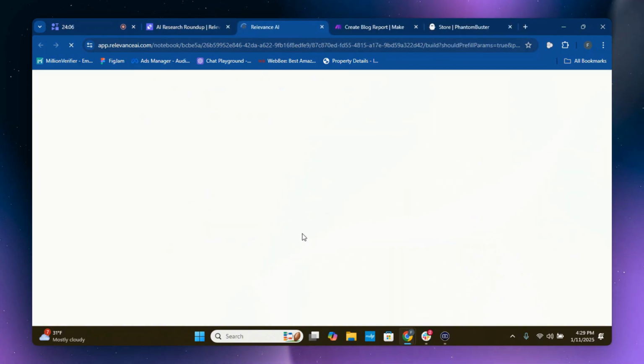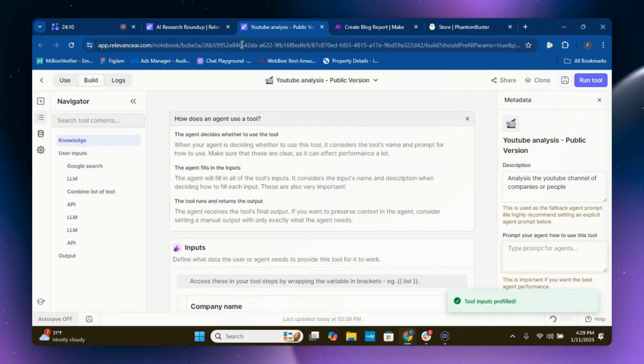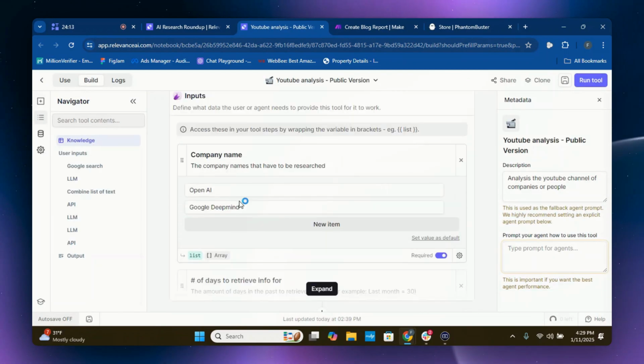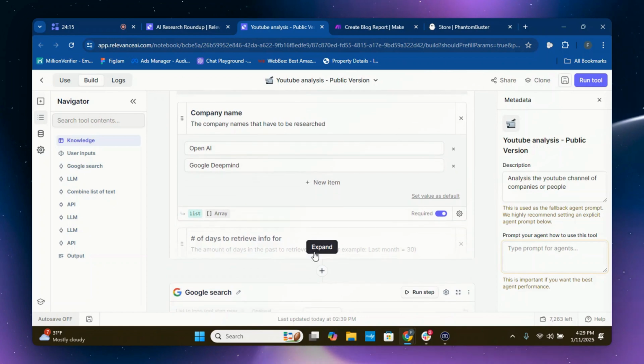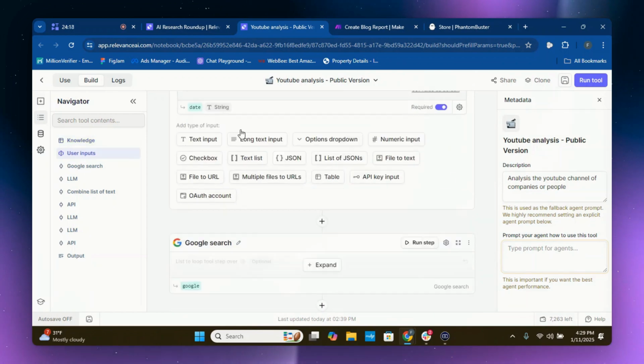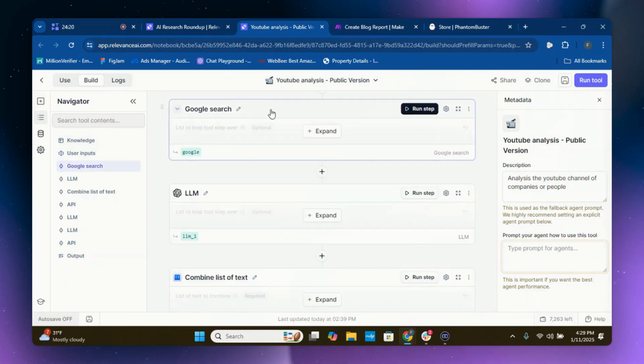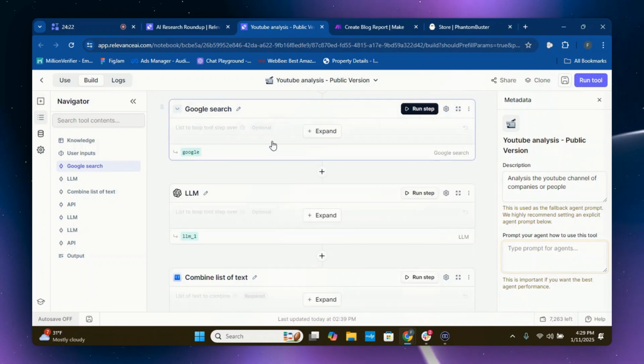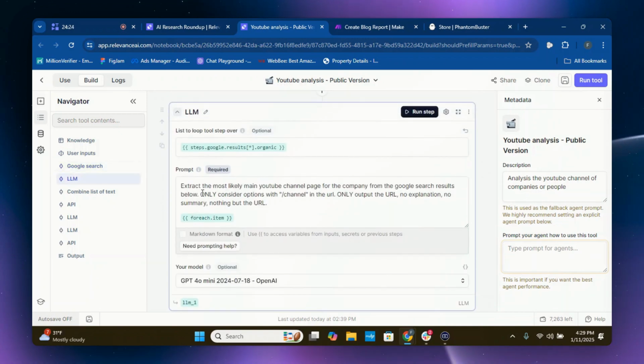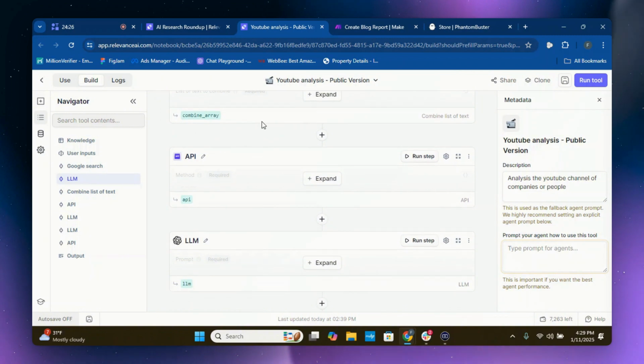And let's test this tool. The X account tool should be all completed for you guys. That's all set to go. Again, put in OpenAI, Google DeepMind, 30 days and the date. Here's your Google search. Again, it's going to list these out for each item. Pretty straightforward. Here is the prompt. All of this should be done for you guys.